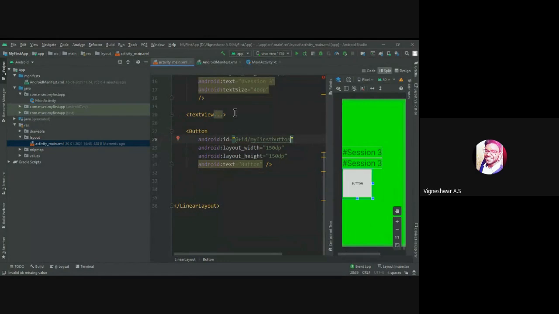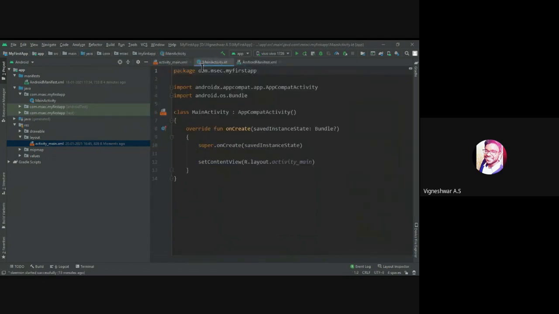You should rely on a unique ID for every button. This layout is controlled by this activity. We have registered setContentView here, which sets every content in this view. We are controlling every view with the help of this Kotlin file, MainActivity.kt.